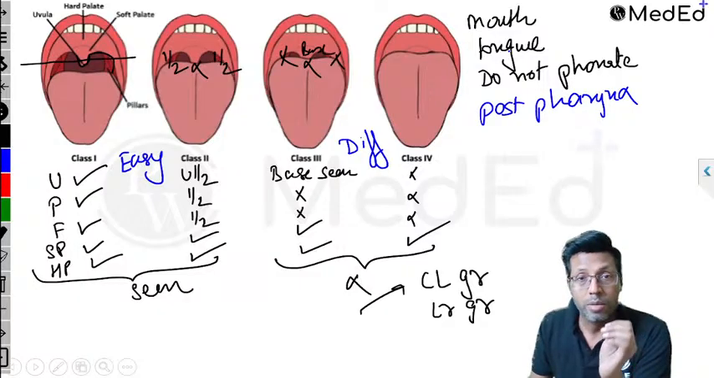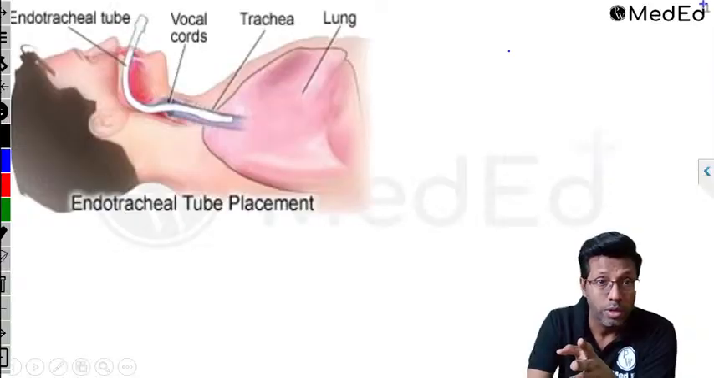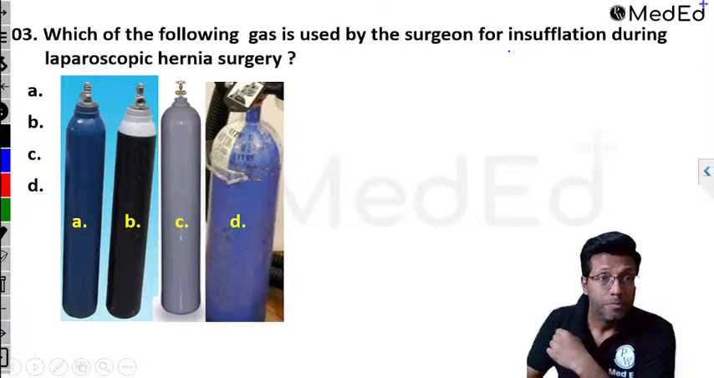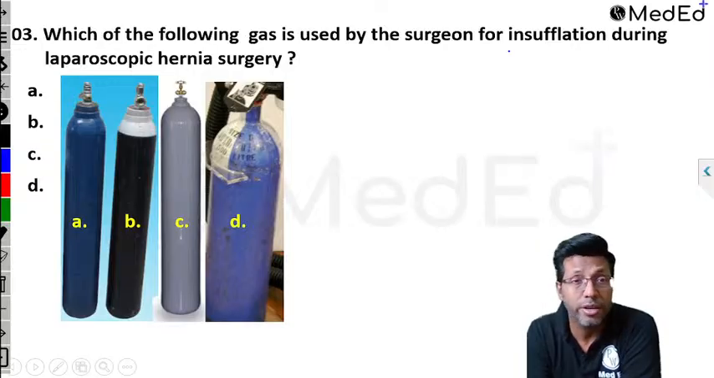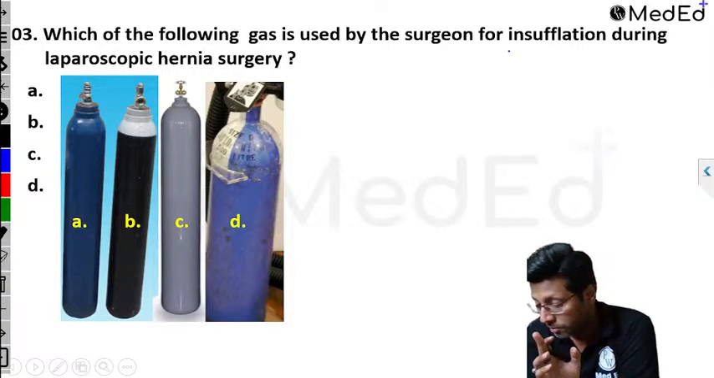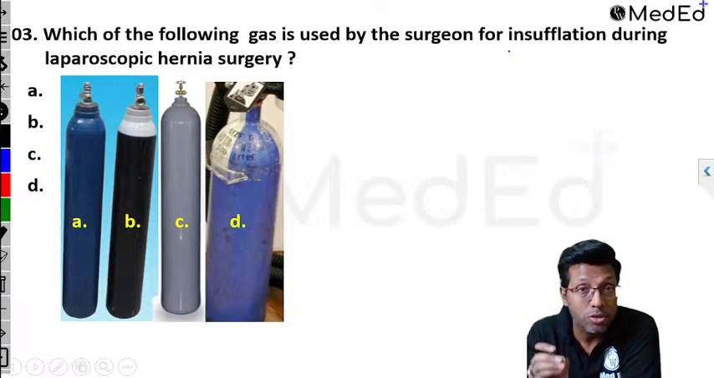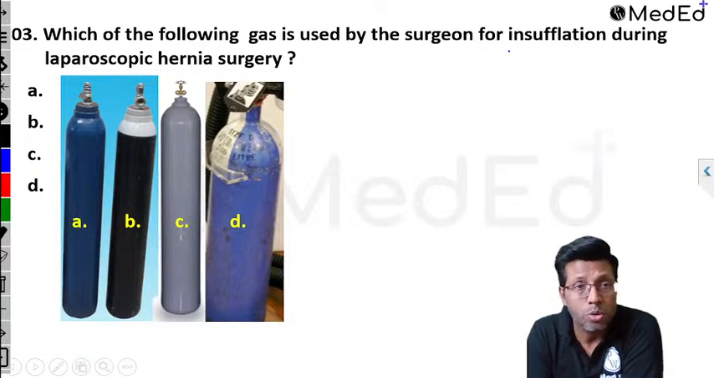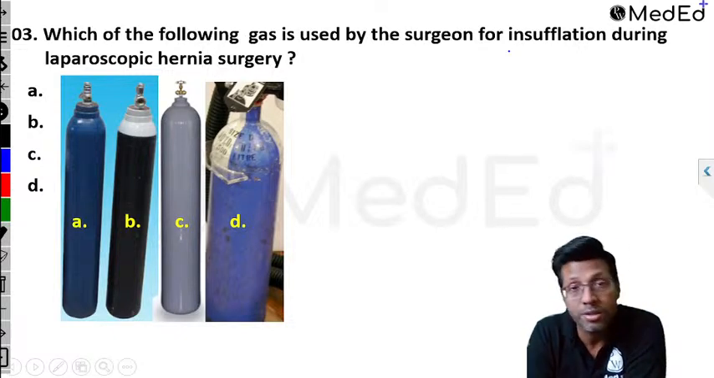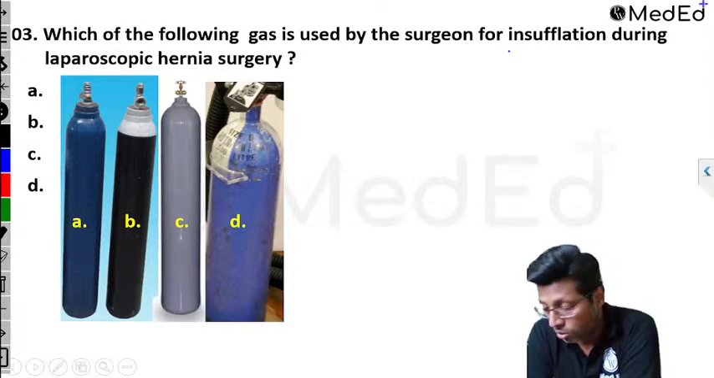Okay. So this is your posterior pharynx that you see. Next question. All right. So this was Mallampati, important question as I told you. Next. Which of the following gas is used by the surgeon for insufflation during laparoscopic hernia surgery? There are 4 images that you have. You have to choose the answer based on the image. So this covers all the points of the cylinders which are asked in the exam. Yes, guys. So is it A, is it B, is it C, or is it D? You have to know the color of the cylinder to understand what has been used.